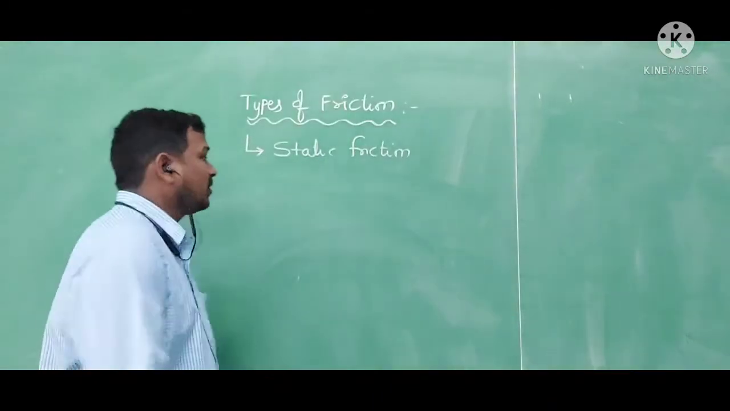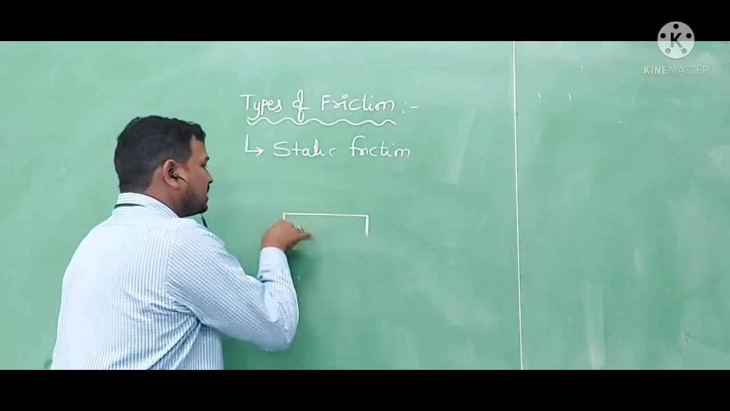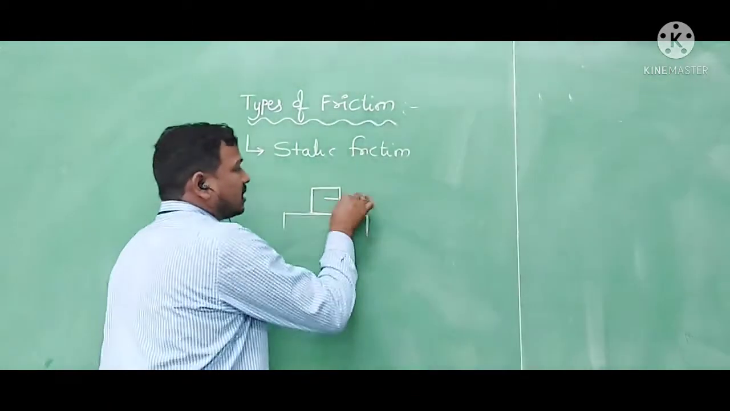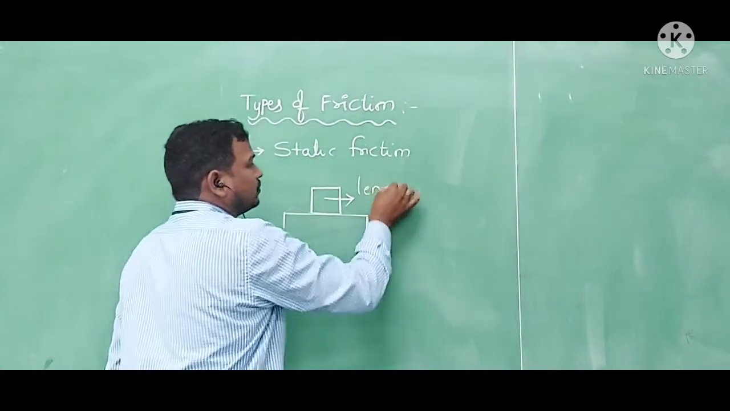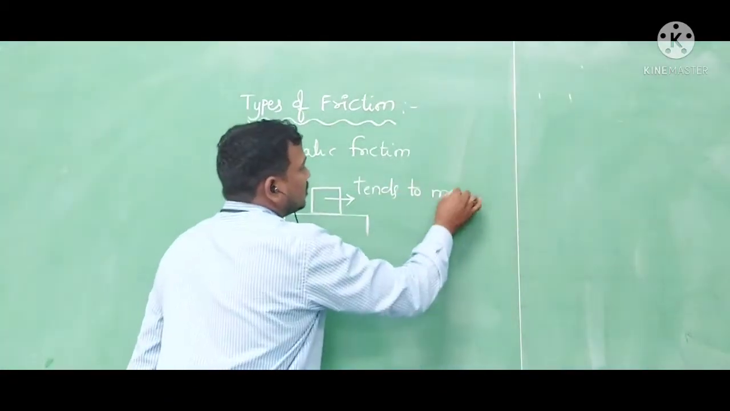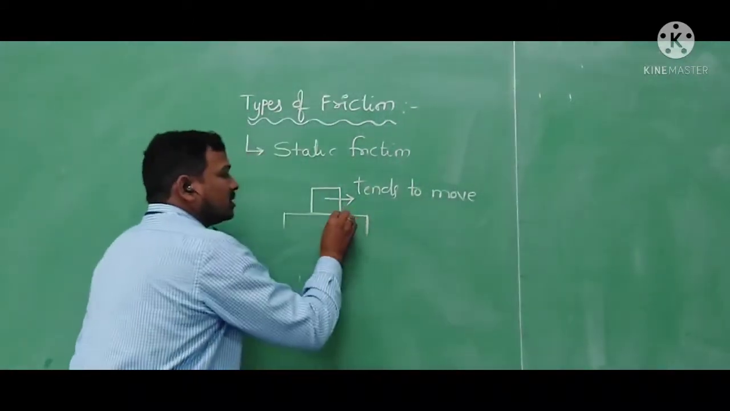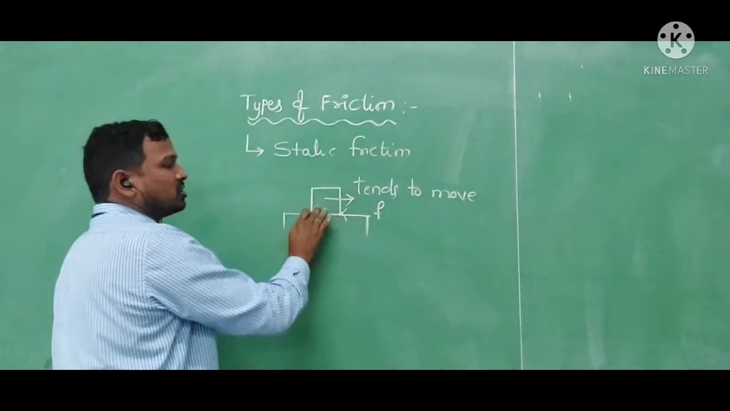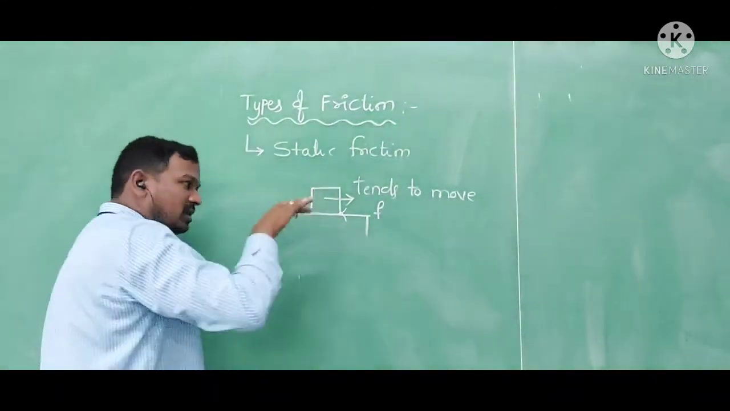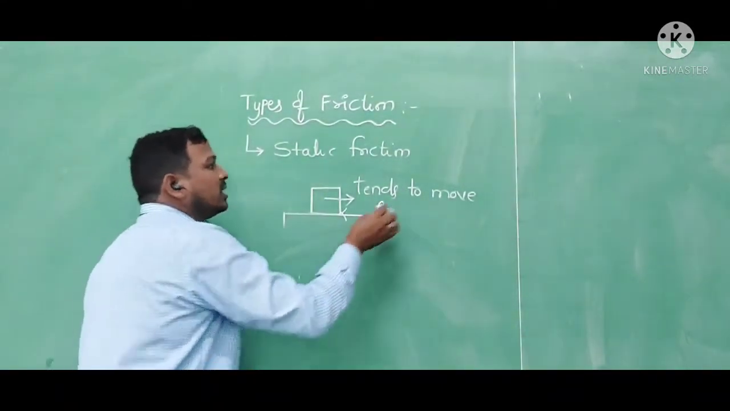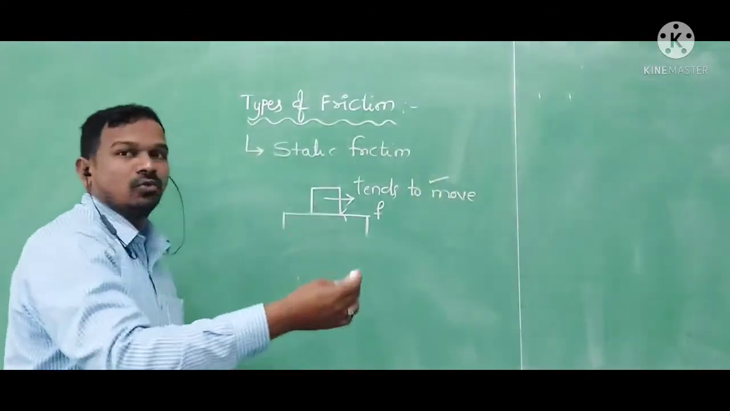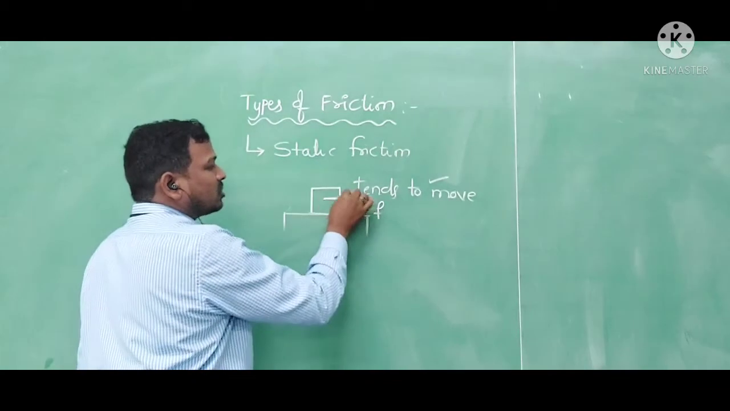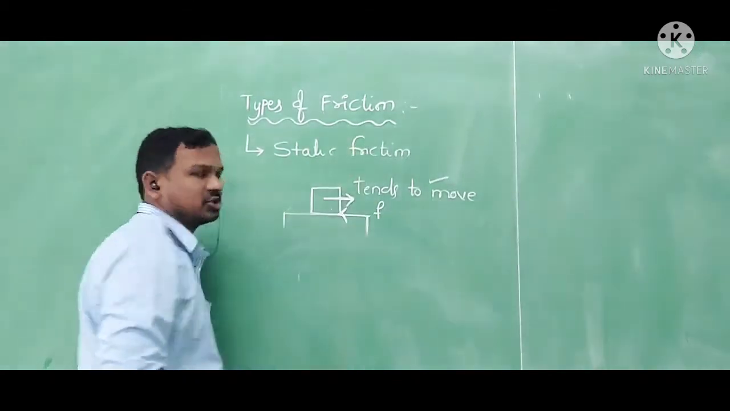Static friction: when a body is placed on another surface or another body and it tends to move, a force develops in the opposite direction to stop the motion. The body will actually be in a state of rest, but it tends to move, it is going to move. The frictional force which develops and stops the motion of the body is nothing but static friction.